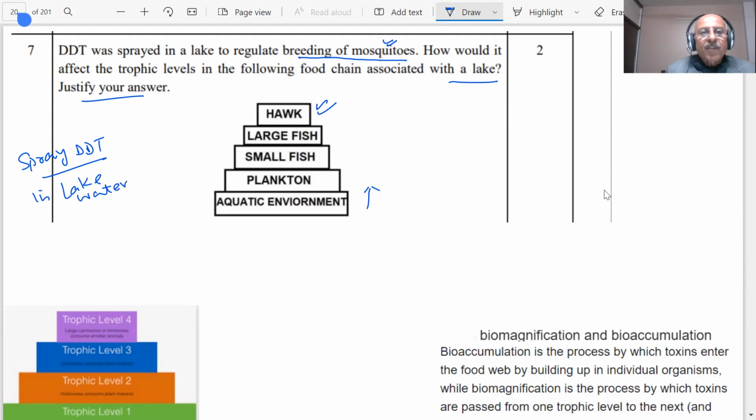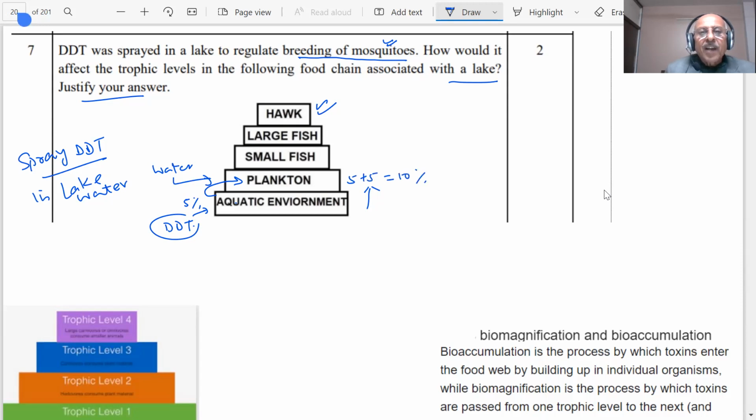And what will happen to the aquatic environment? It will have DDT. From the aquatic environment, plankton is born, so it will take the DDT from this, it takes 5% DDT from it. Also it will take DDT from water. So what will be the result? It will get 5 plus 5, 10%.